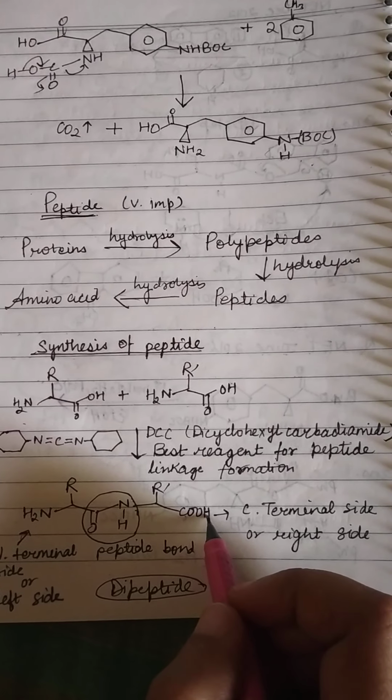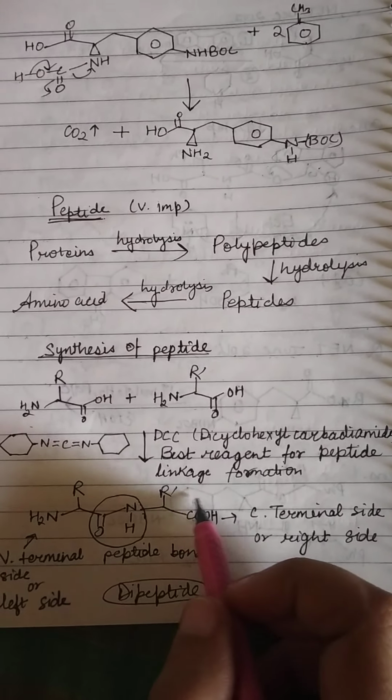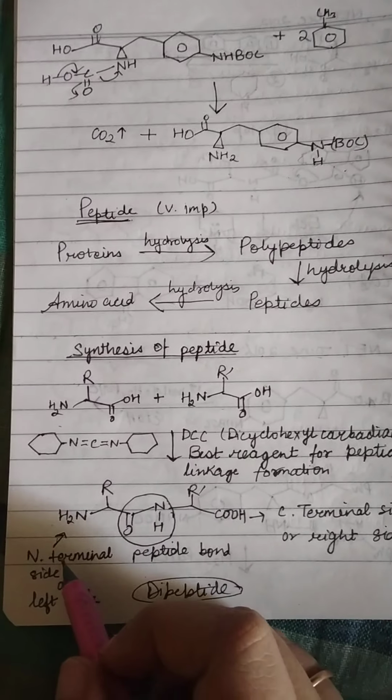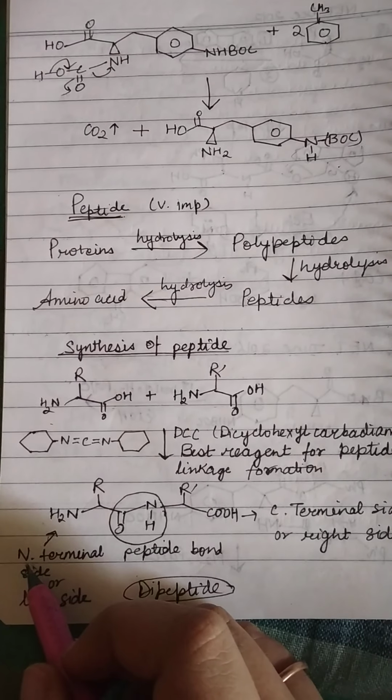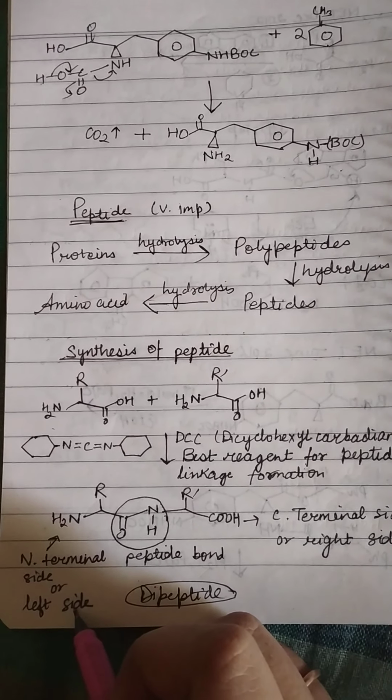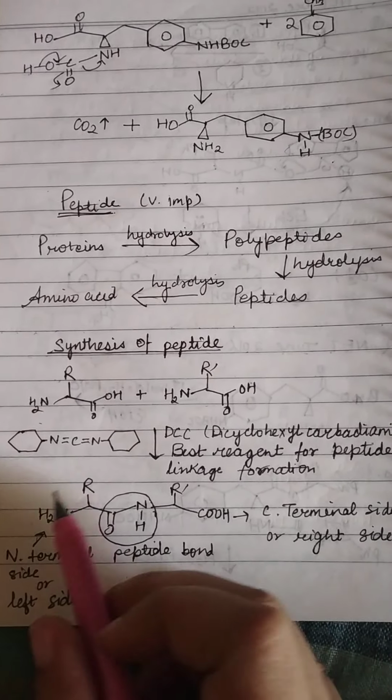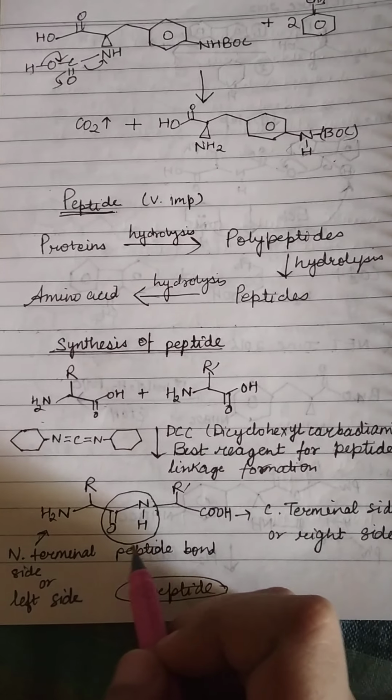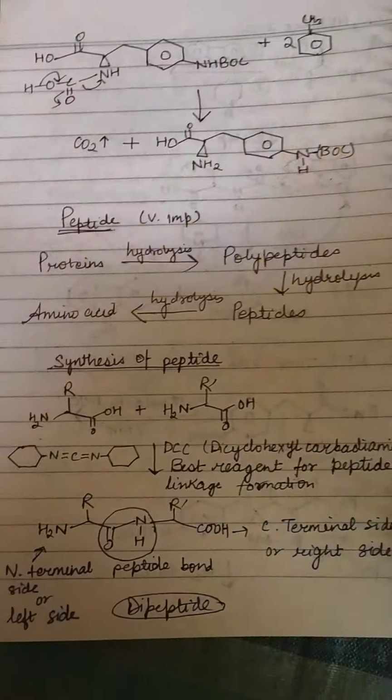This is the C-terminal side or the right side because this is carboxylic acid, and this is the N-terminal side or amino group side. It is the left side, and this whole molecule is called a dipeptide, and this is called a peptide bond, right?